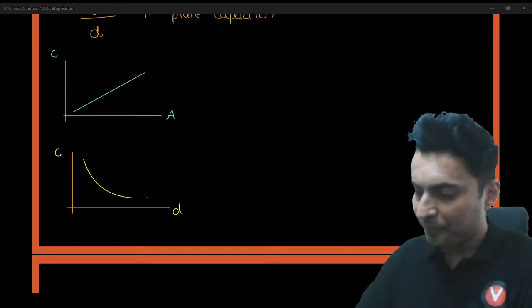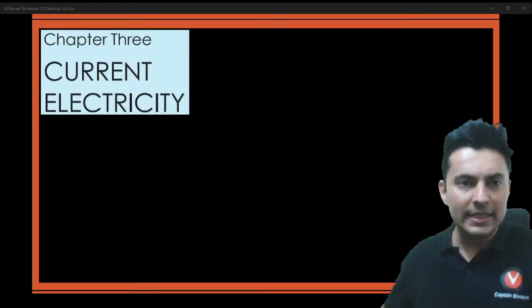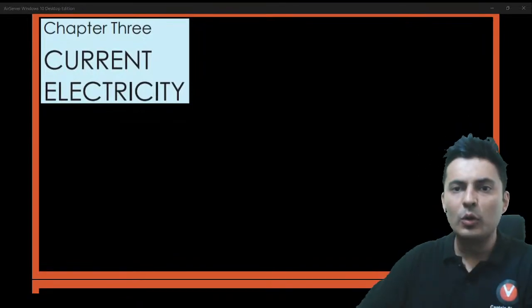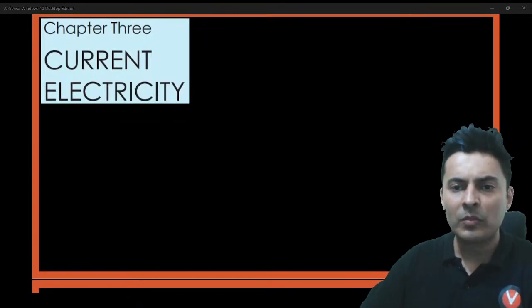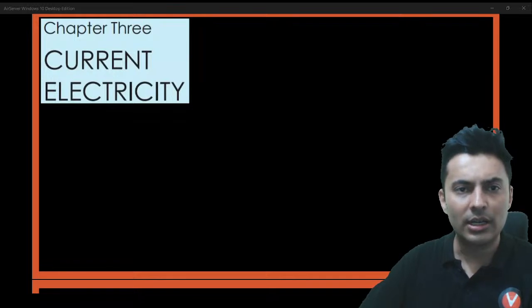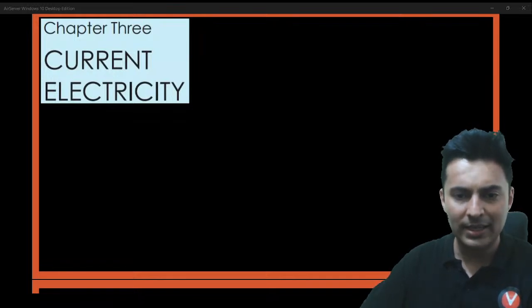Okay. Cool. Let's move on now to current electricity. One of the major graphs in current electricity, if you open up NCERT also, you will see one of the first few graphs that you will be needing is the Ohm's law graph. So let me talk a little bit more about that as well.